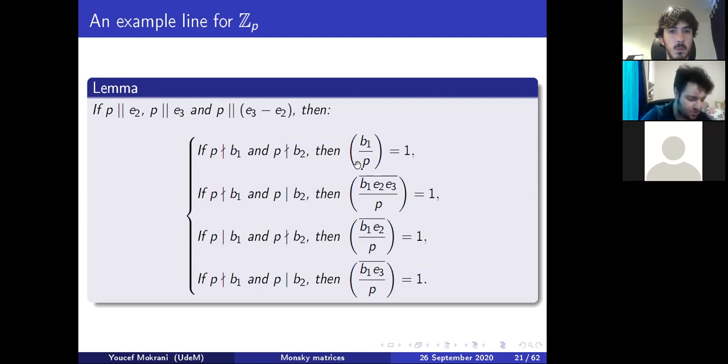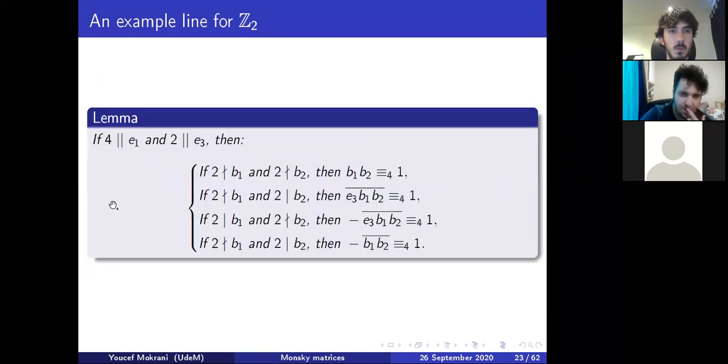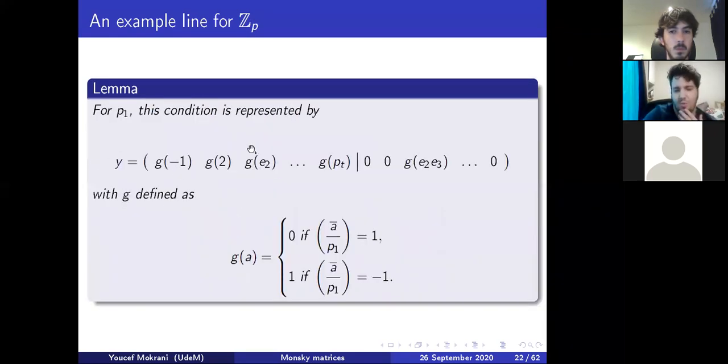Same thing we can do for this complicated condition. This time, instead of looking at the valuation, we can just look at Y being 0 if the column represents a square mod P, or 1 if it represents not a square mod P. And then when we do Y times X, it just gives us the Legendre symbol.